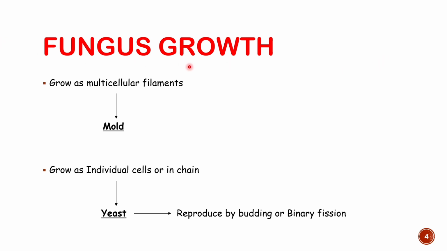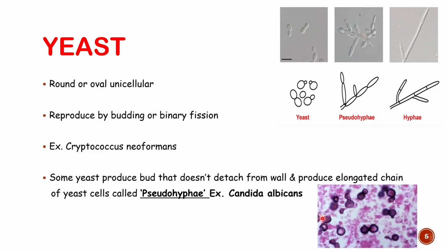Now, based on how fungus grow, we will divide the fungus into two categories. If the fungus grow as multicellular filaments, then they are known as a mold. But if they grow as an individual cell or in a chain, then they are known as a yeast form. In a yeast form, they will reproduce by budding or binary fission. So in short, they will grow in two forms. The first one is yeast and the second one is mold, that is hyphae.